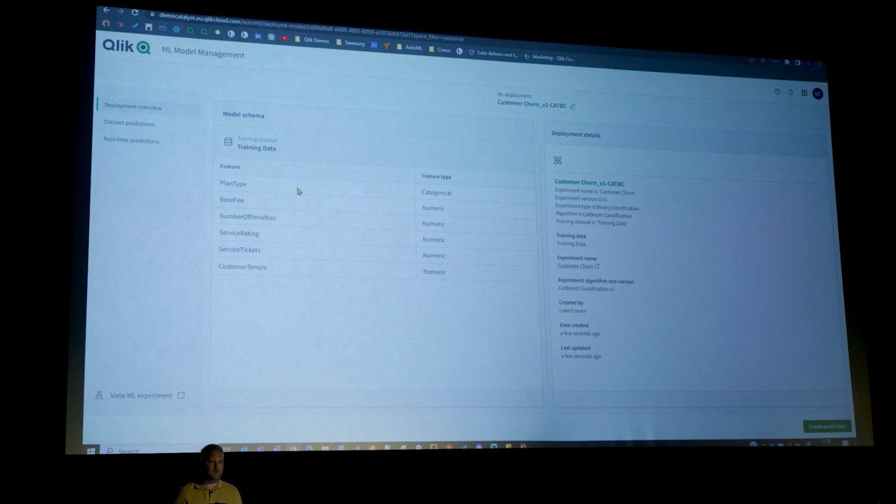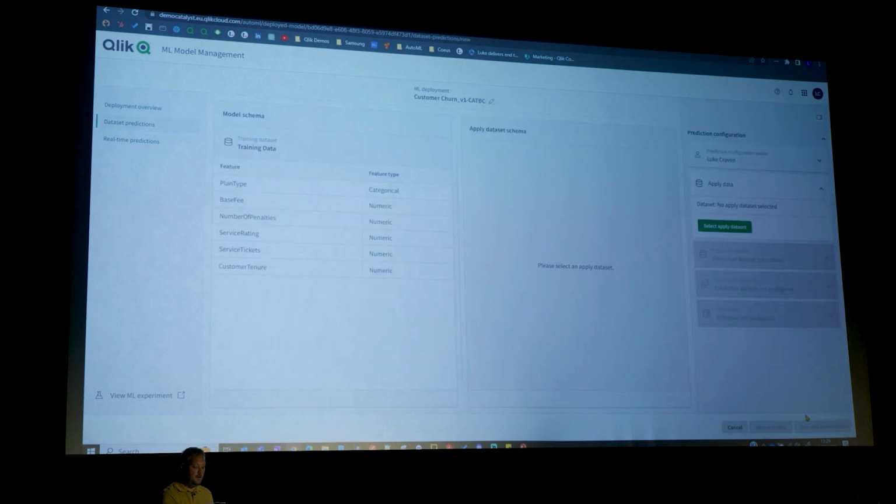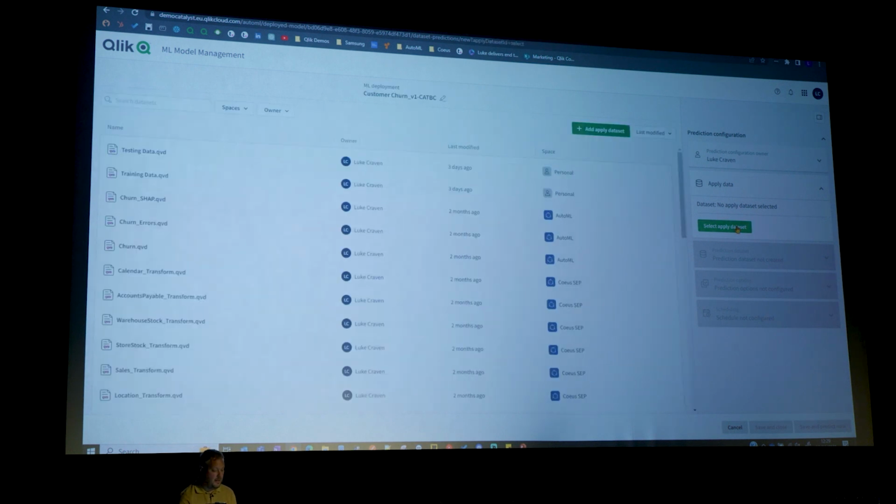Now I need to add in my live customer data, my current customer information. All I need to do is click create prediction. And just like before when we set the experiment up, it's asking me to apply a data set. So I click apply data set, and I have my testing data QVD with all my live customer information at the top. I select this and give it a new name. Test data underscore prediction seems fine to me, and that will be generated into a QVD. I click confirm. It's also giving me an option to run some more QVDs, and most importantly, the SHAP QVD on the right-hand side there.